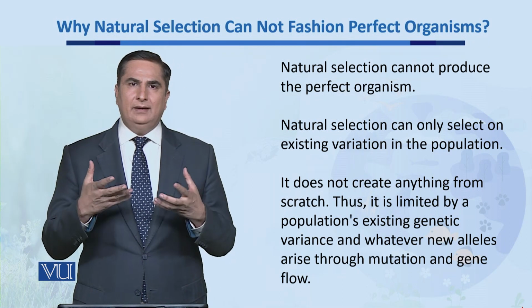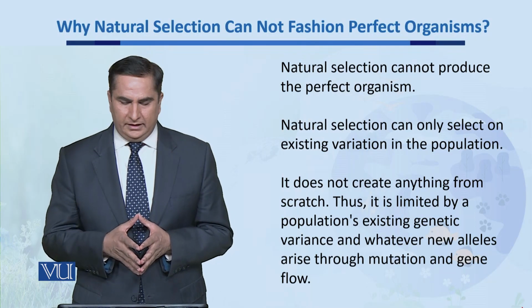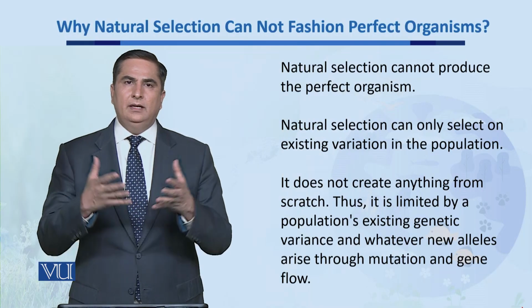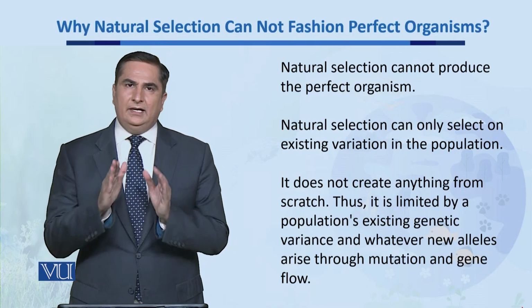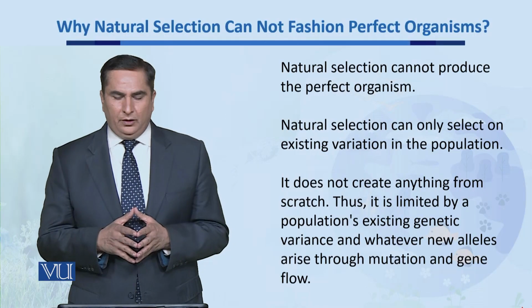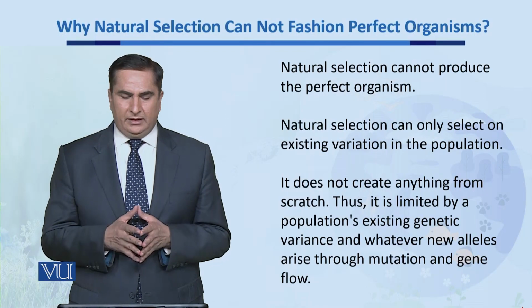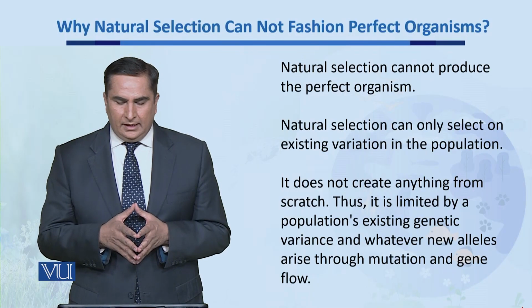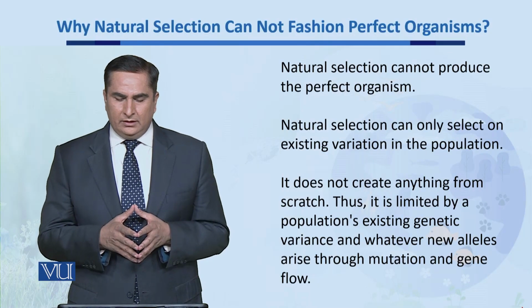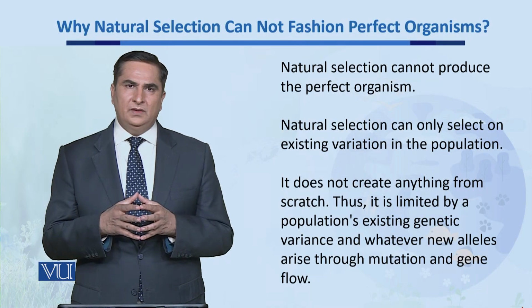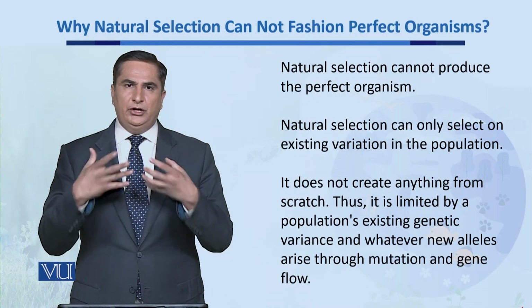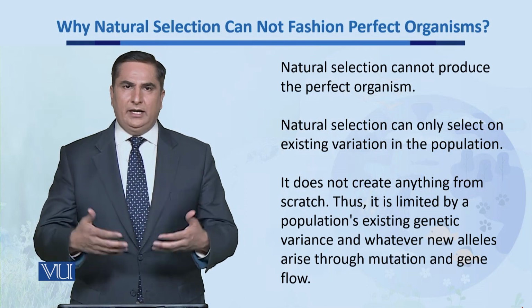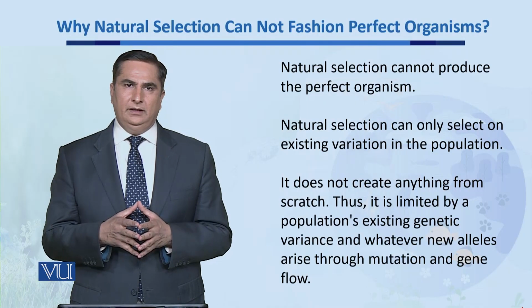Natural selection cannot produce perfect organisms. It can only select the existing variation within the population. It does not create anything from scratch. Thus, it is limited by the population's existing genetic variance and whatever new alleles arise through mutation and gene flow. It cannot produce the mutations which ultimately give rise to a perfect population.